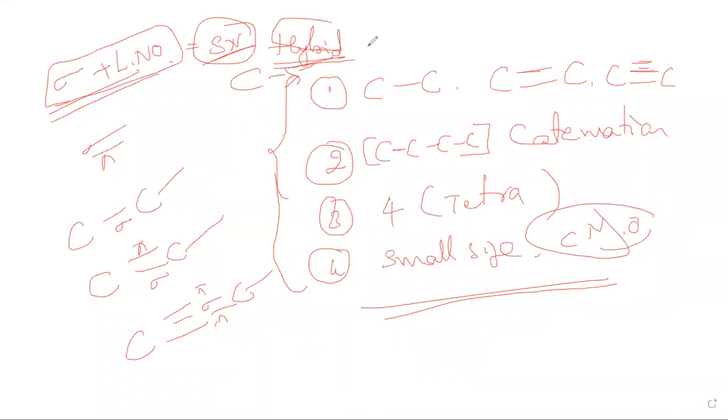If the steric number is 2, it is sp hybridization. Steric number 3 is sp2 hybridization. Steric number 4 is sp3 hybridization, and so on: sp3d, sp3d2, and so on. Especially for carbon, if carbon forms multiple bonds, the first bond is sigma.